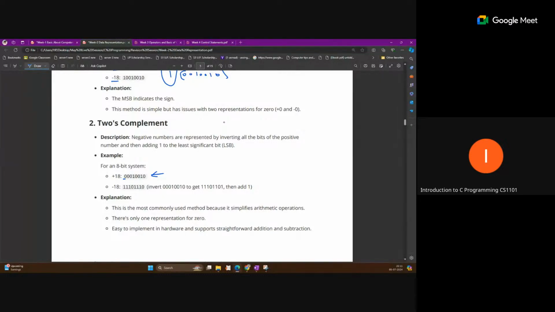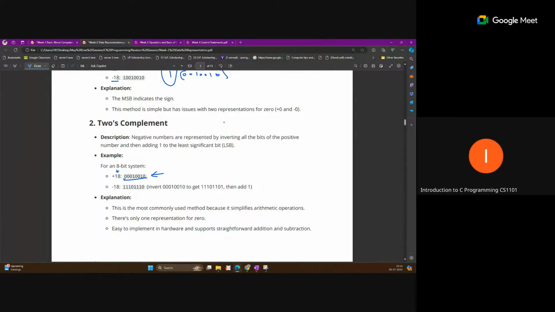But for negative numbers, we will just perform the 2's complement of this 18 number. What do we have for the positive 18? So let's see what the 2's complement basically is. 2's complement is 1's complement plus 1. For 1's complement we invert all the bits. That is called 1's complement. After that we will add 1 to that.